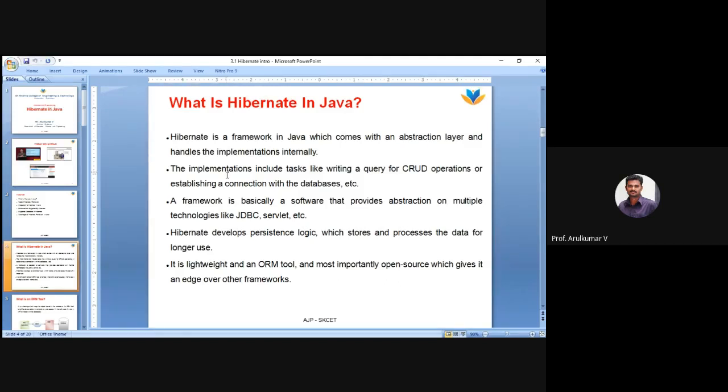If you want to save any data to the JDBC database, you are performing some CRUD operations. You know what CRUD is, right?